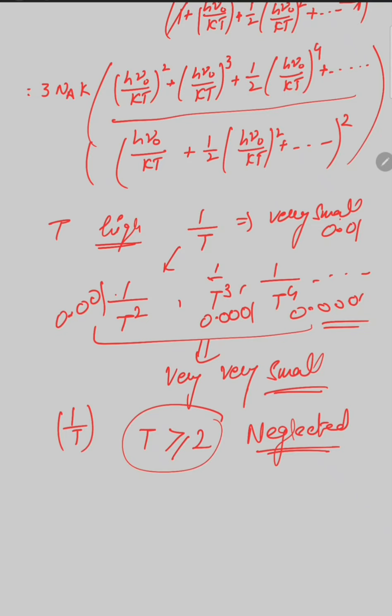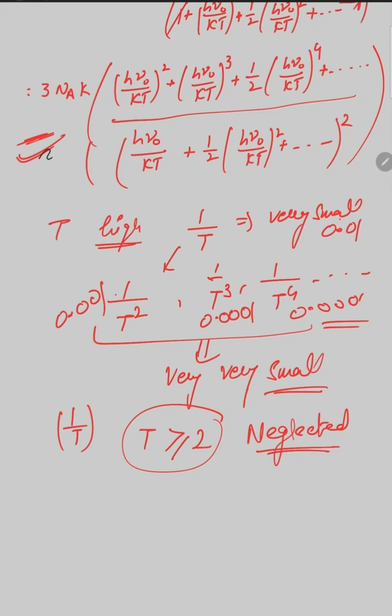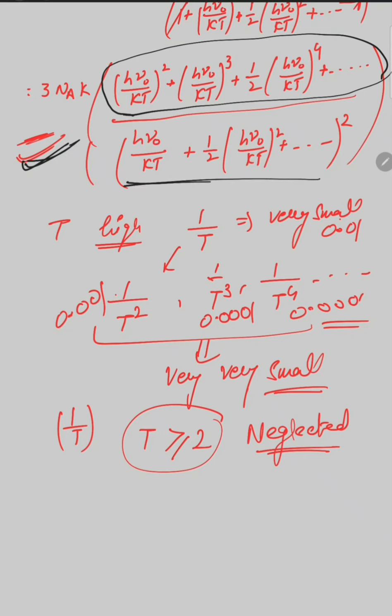So in this expression you can see all the upper terms can be easily neglected, and below that is a square, the square of all these terms. Obviously if a plus b whole square, then that square is given by a square plus b square plus 2ab.